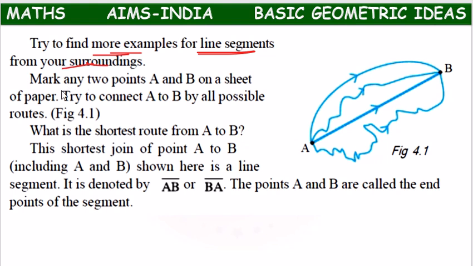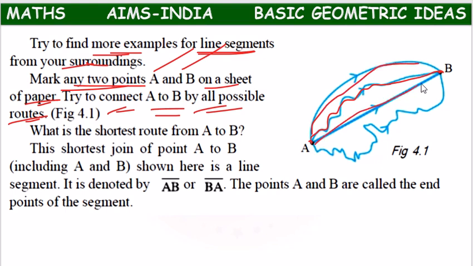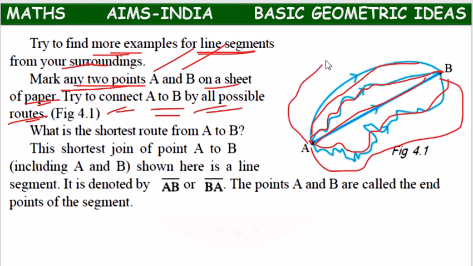So next, children, mark any 2 points A and B on a sheet of paper. Try to connect A to B by all possible routes. Means we have to mark point A and point B on a paper, and we have to connect them in all possible ways. First way, second way, third way, fourth way, like that. Infinite possibilities are possible.